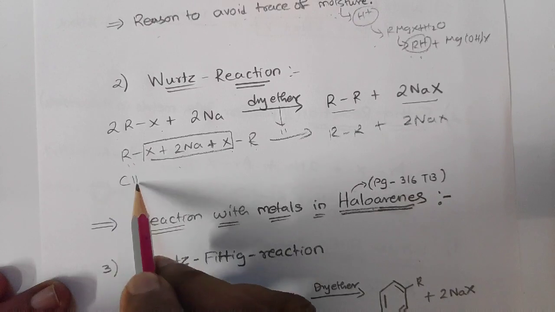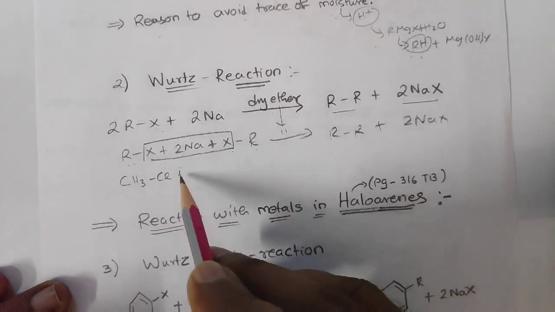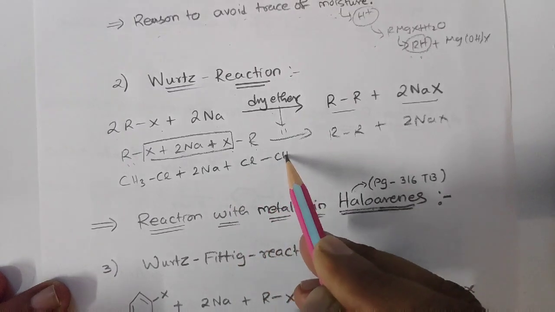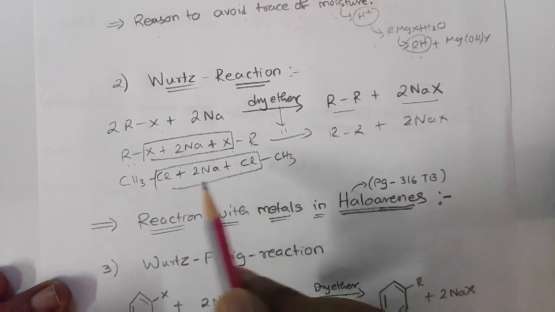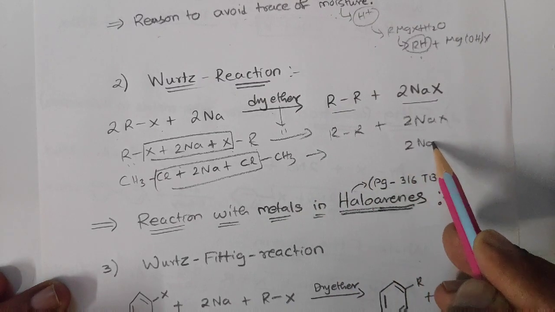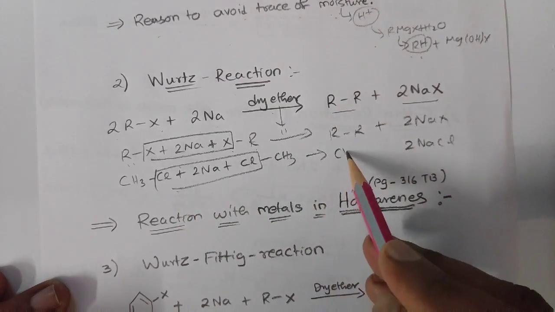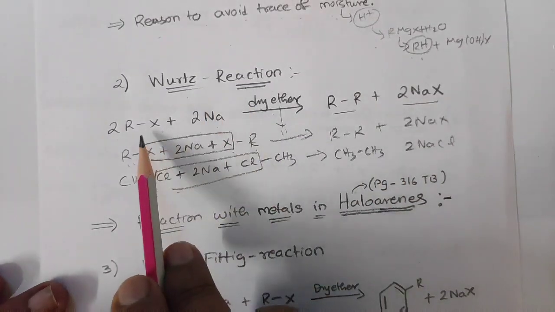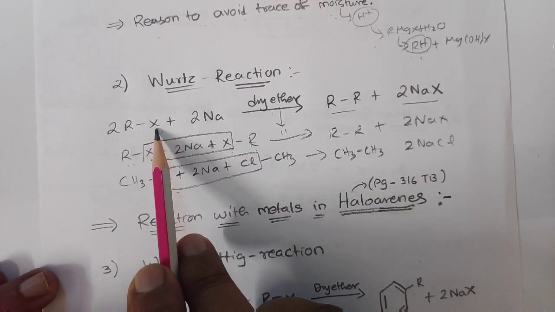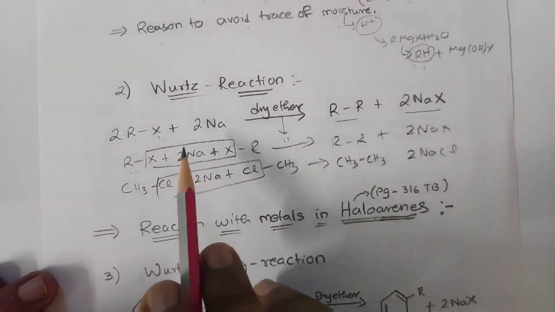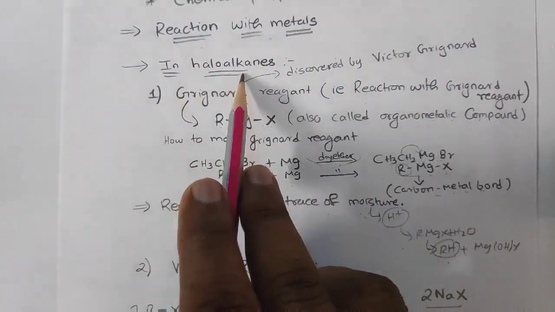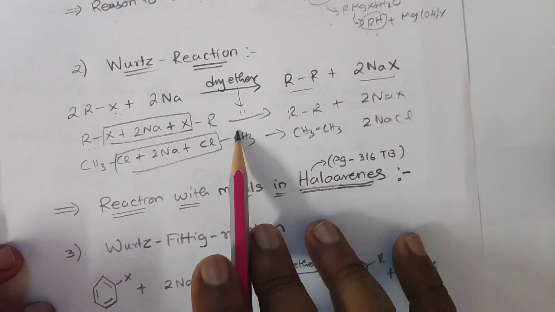So instead, if I use here CH3Cl plus 2Na plus Cl, I'll write, and here I'll write CH3. What is removed? The 2NaCl is removed, and you can see CH3-CH3 is formed. This is called Wurtz reaction. In the Wurtz reaction, alkyl halide is used, right? Remember this: Wurtz reaction comes in reaction of metal with haloalkanes.